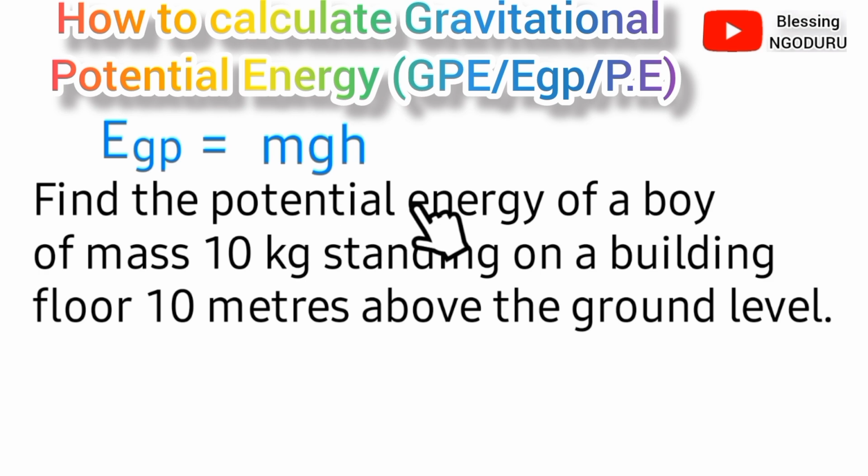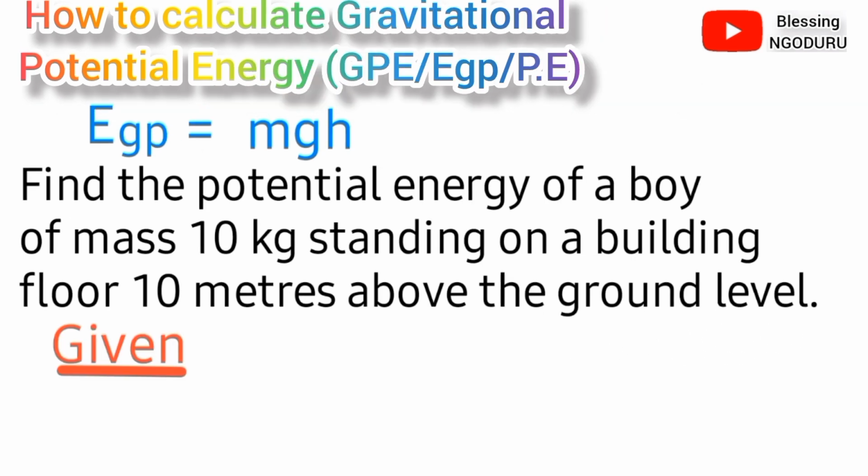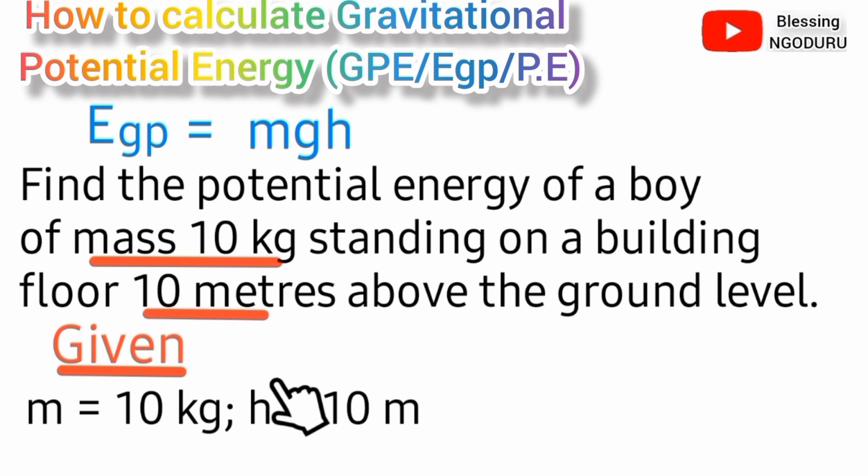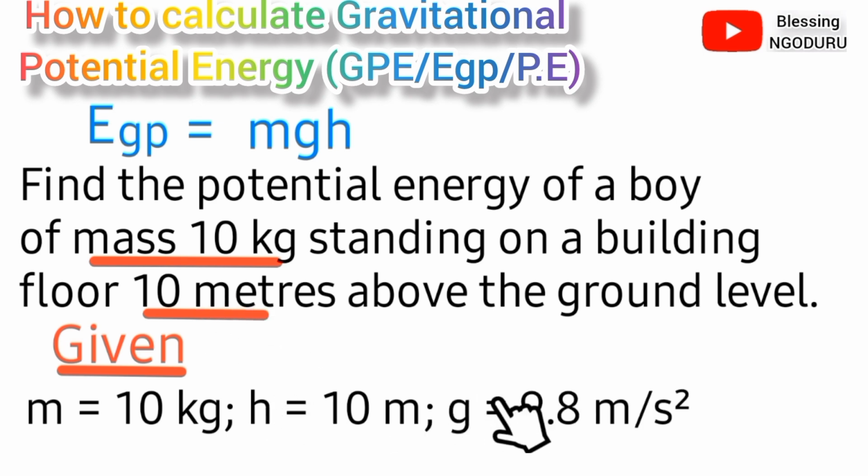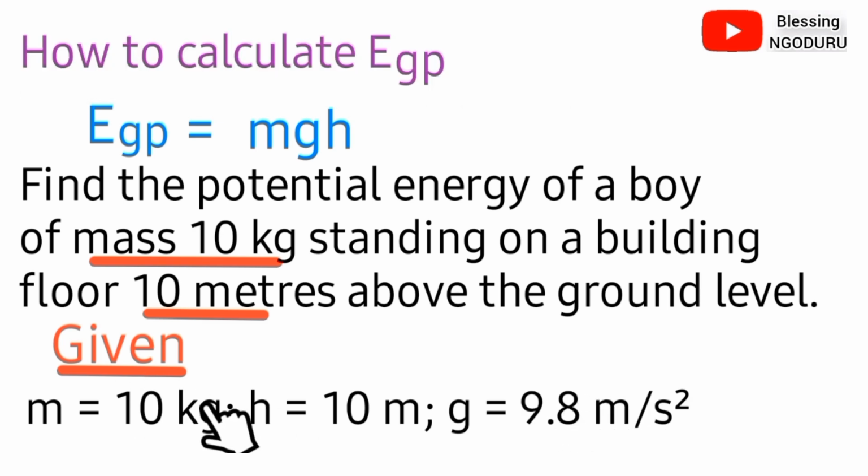Find the potential energy of a boy of mass 10 kg standing on a building floor 10 meters above the ground level. Now let's list out the given parameters. We have the mass, we also have the height of the building, that is h, 10 meters, and of course our g being acceleration due to gravity, with the value 9.8 meters per second squared. Now let's substitute all these values into our formula.